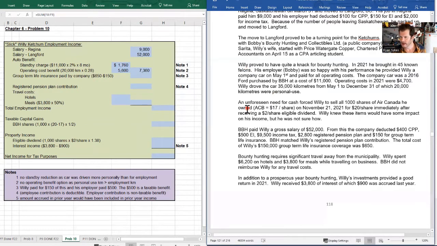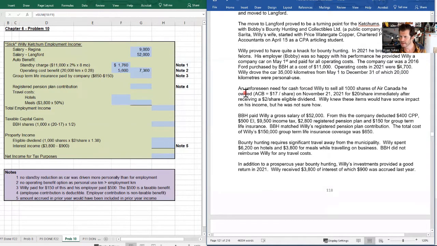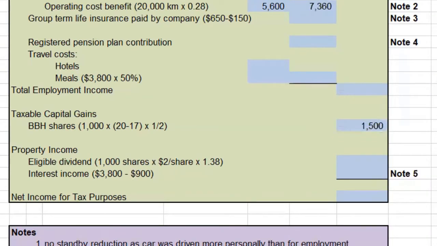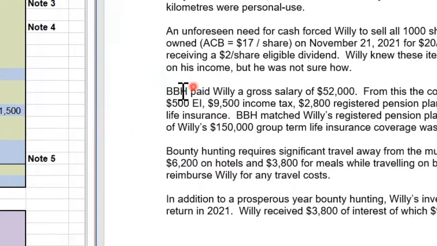So if we jump back over to our narrative, we have a little bit of information. Unforeseen need for cash forces Willie to sell 1,000 shares of Air Canada. Okay, this guy sells some shares. Big deal. I'll go down and deal with the capital gains here. He sold 1,000 shares, and the shares cost him 17 bucks. He sold them for 20 bucks, so that's a $3 difference. That's $3 capital gain per share times 1,000. And we're going to multiply that out by 50% because that's the taxable component. So we have $1,500.